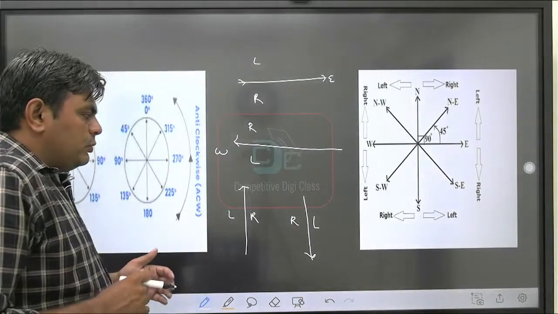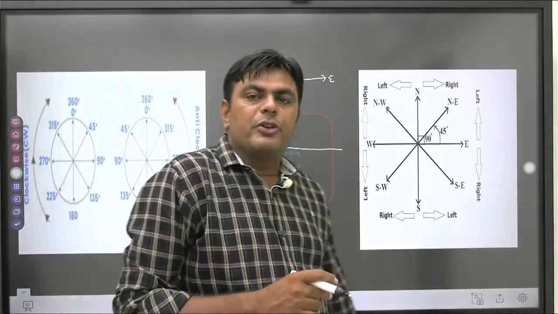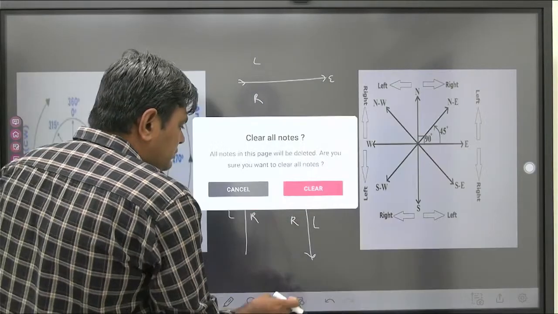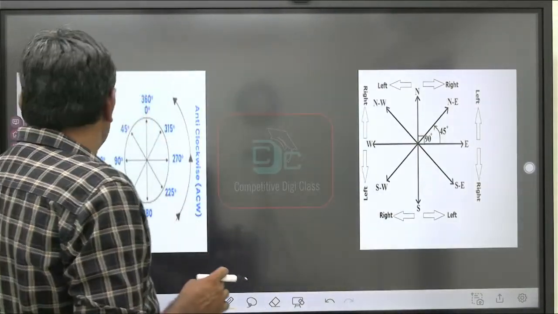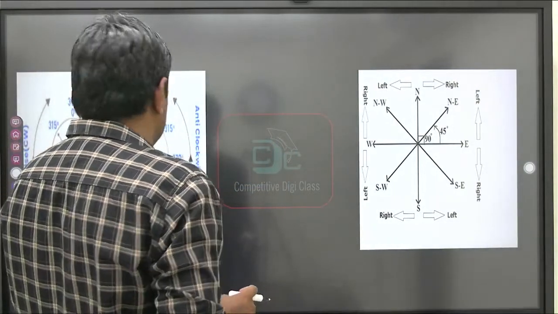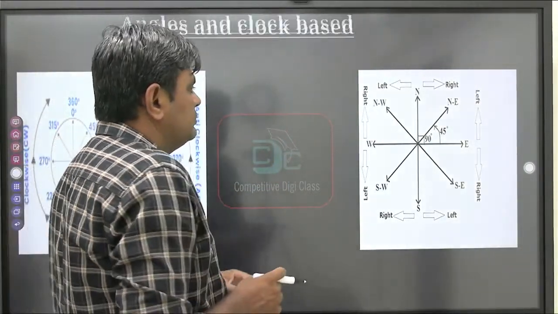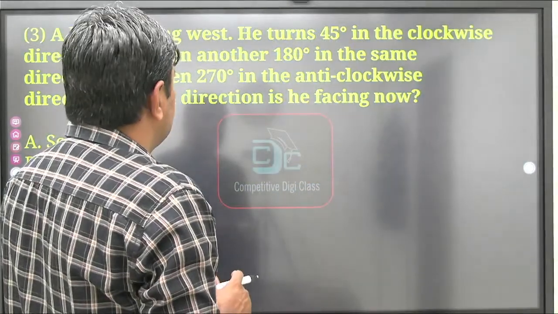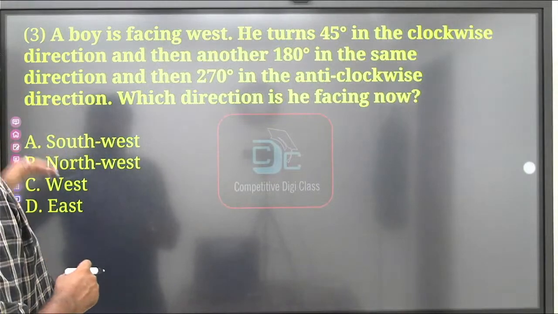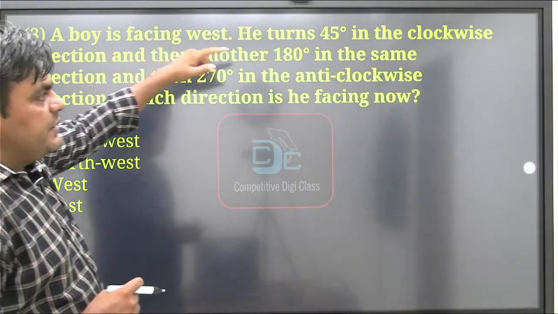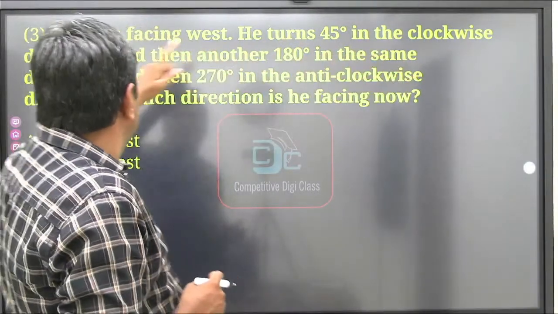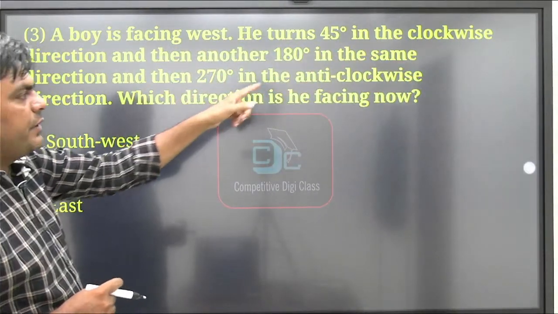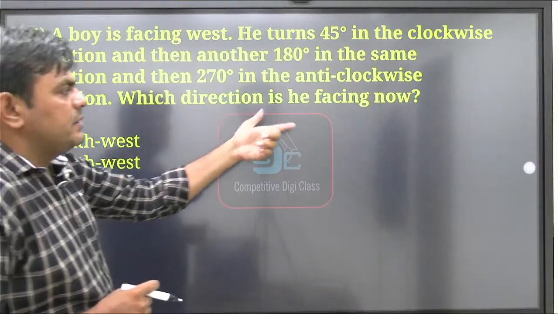Next we'll solve some questions based on clocks as well as angles. First question: a boy is facing west, he turns 45 degrees in the clockwise direction and then another 180 degrees in the same direction and then 270 degrees in the anti-clockwise direction. What direction is he facing now?